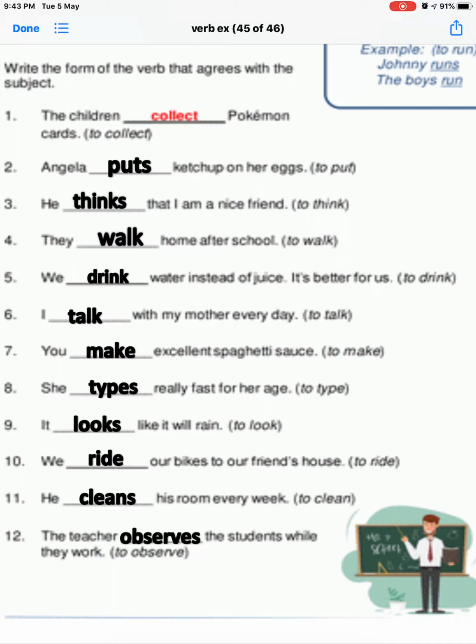Have you got it, students? Okay, now you will have to note this exercise in your notebook and I will see you in